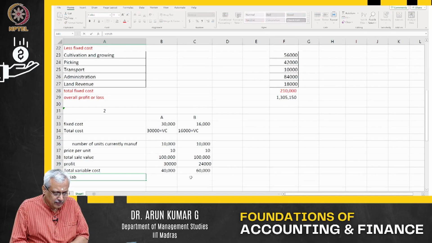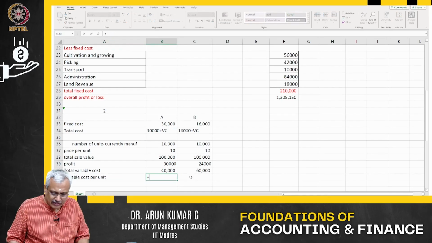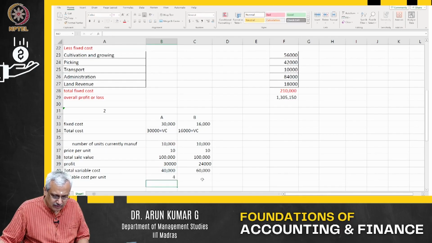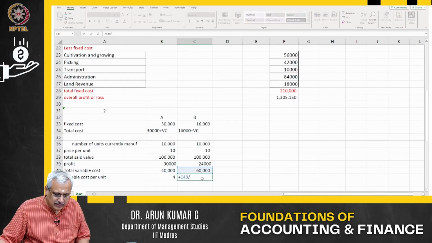What is the variable cost per unit? So that I can find the contribution. This is the total variable cost divided by number of units, which is the variable cost per unit.